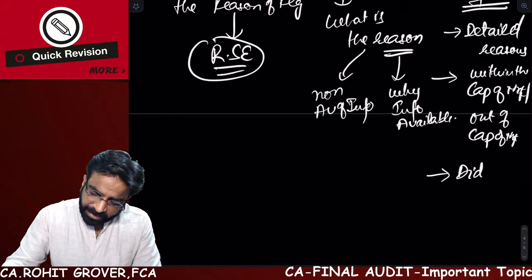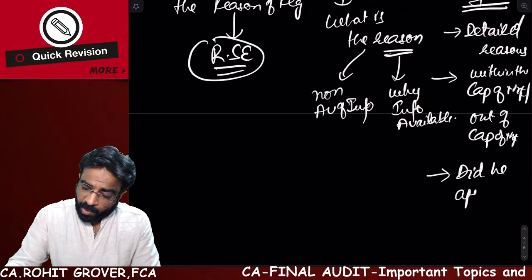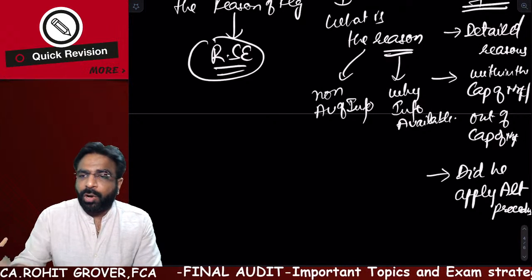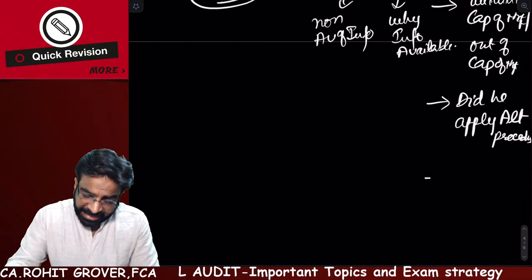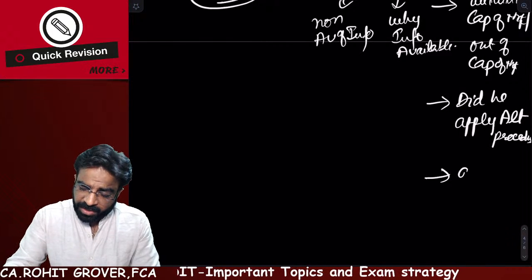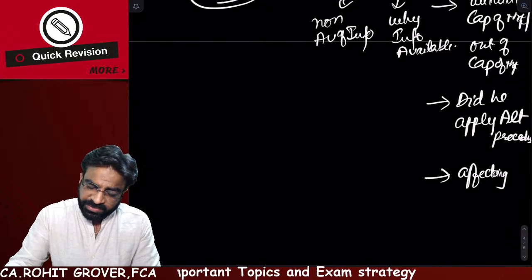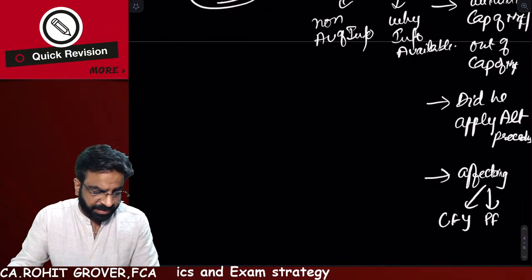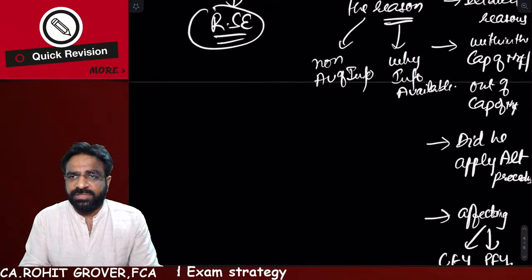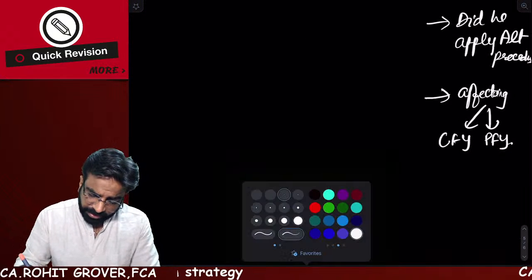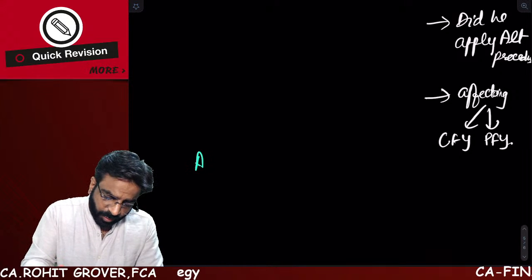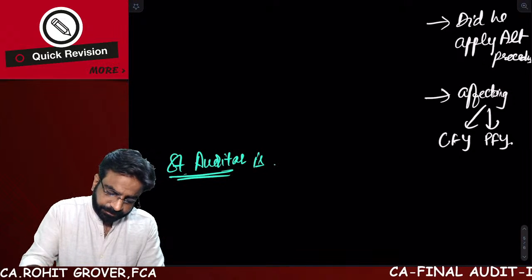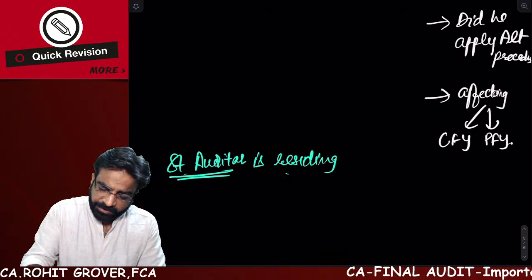Did he apply alternative procedures on getting that information or not? Is that information which is not provided affecting the current financial year as well as the previous financial year or not? These are the responsibilities of the auditor. And a very, very important thing you have to understand here, when the outgoing auditor, when the statutory auditor is resigning, this is a very important thing which may come in the examination.